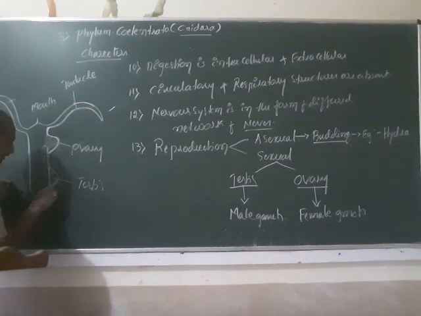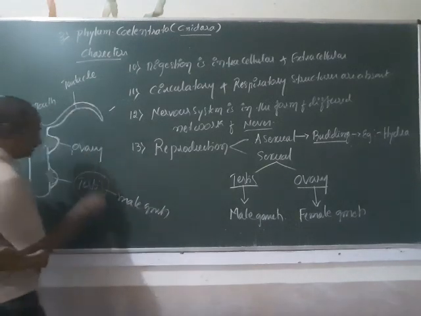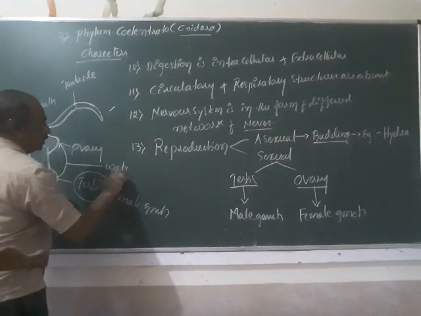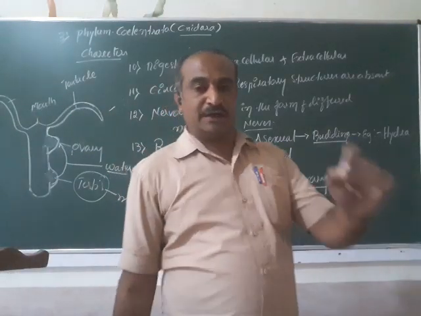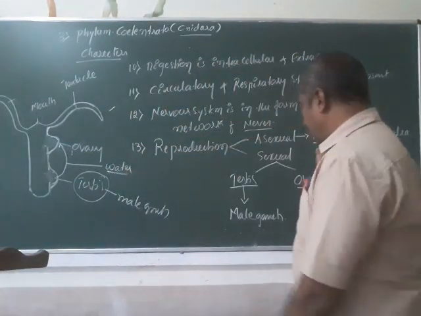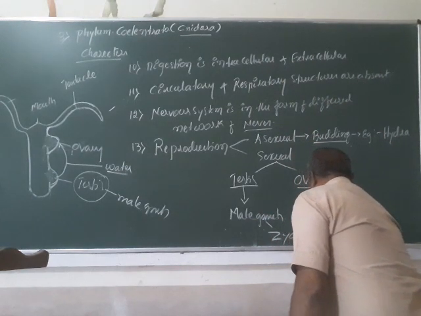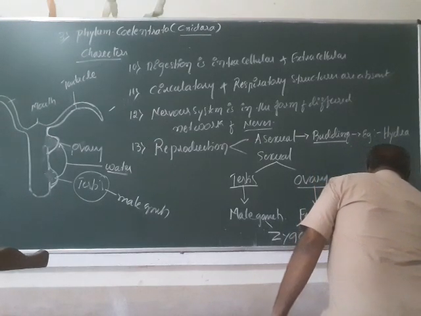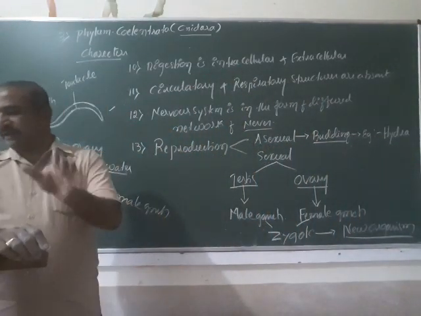In the testis there is a production of male gametes, and these male gametes move through the water and reach the ovary and bring about fertilization. When they unite, they develop into a zygote, and that zygote develops into a new organism. So sexual reproduction takes place.